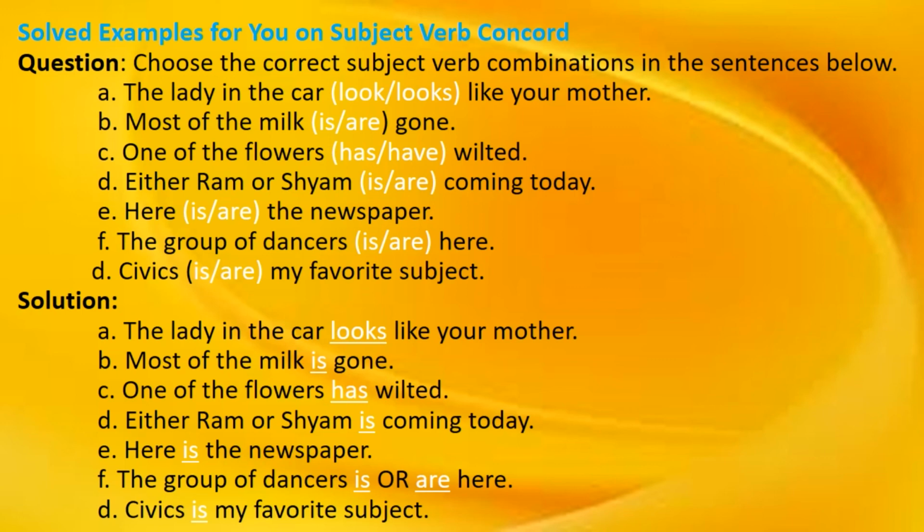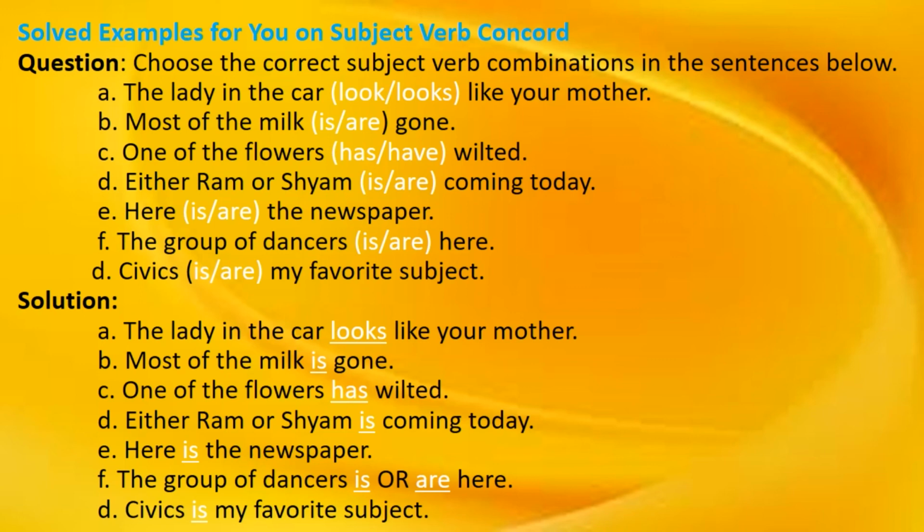One of the flowers. One, take it as only one noun. One of the flowers has wilted. Either Ram or Sham, any one person. So either Ram or Sham is coming today. Here is the newspaper. The group of dancers: group is singular, so the group of dancers is or are. We can use both auxiliary verbs, is or are, plural or singular. Civics is my favorite subject.